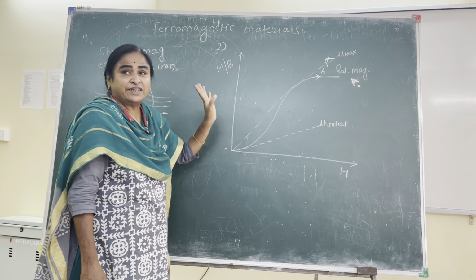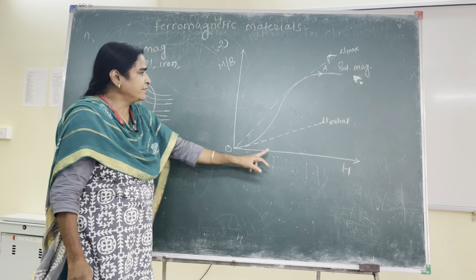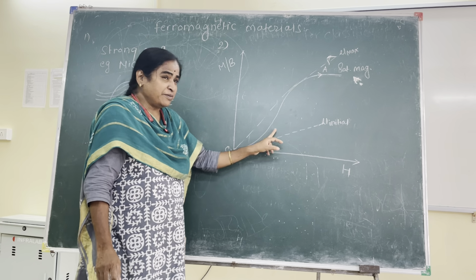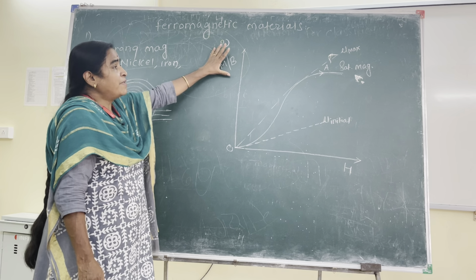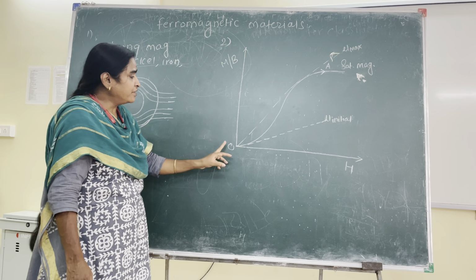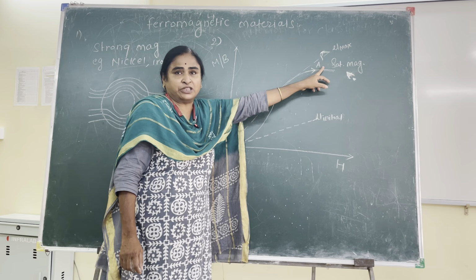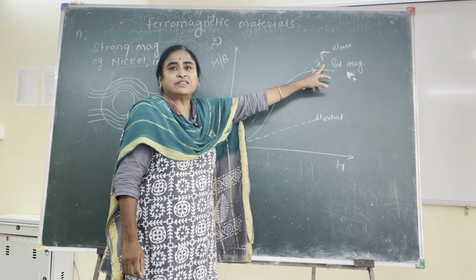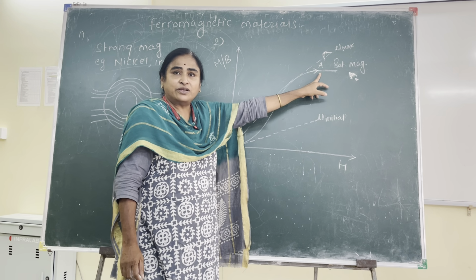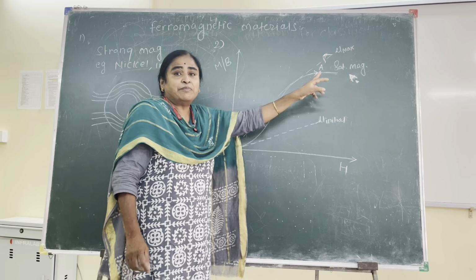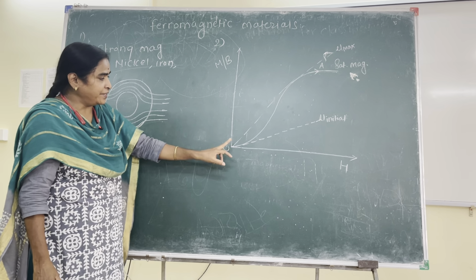When the substance is placed in an external magnetic field, naturally it starts getting magnetized, and the magnetization of ferromagnetic materials is a very complex non-linear function of applied field strength. Unlike diamagnetic or paramagnetic materials, it does not vary in a linear manner, but is a very complex non-linear function of the applied field.